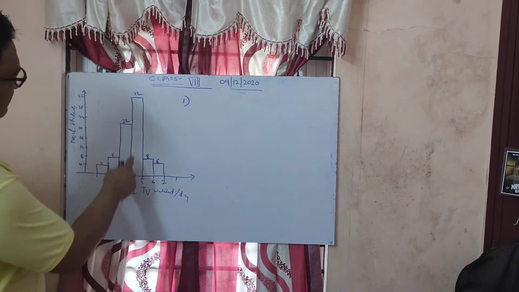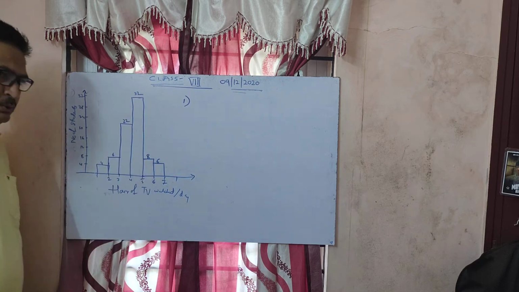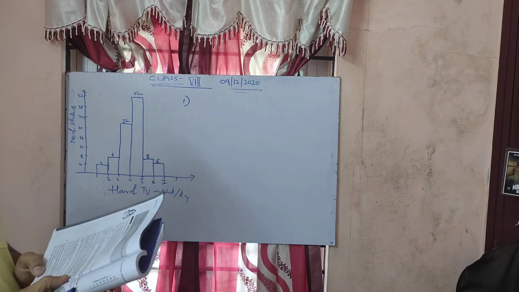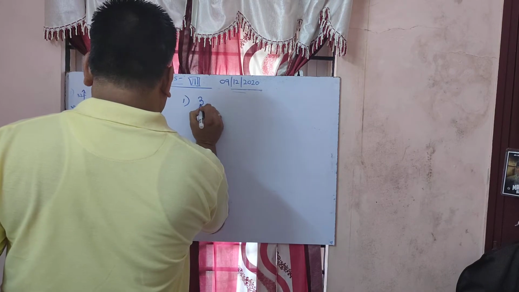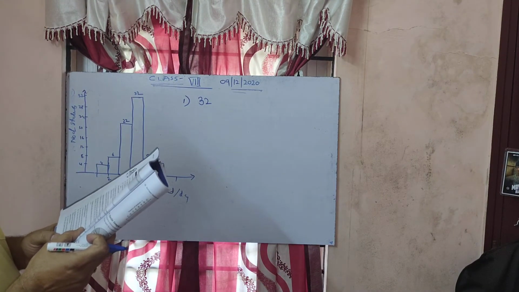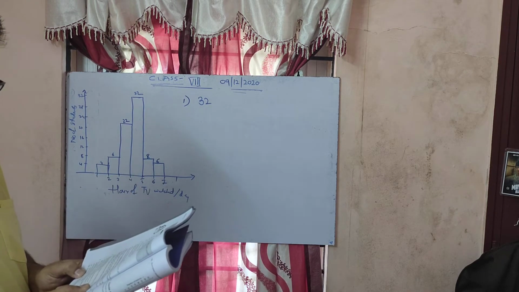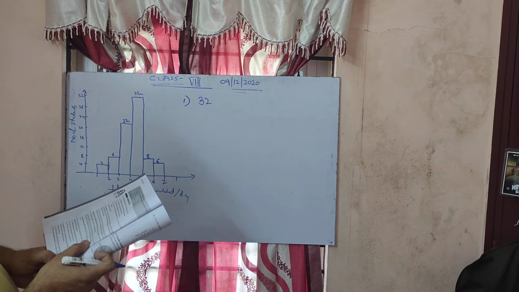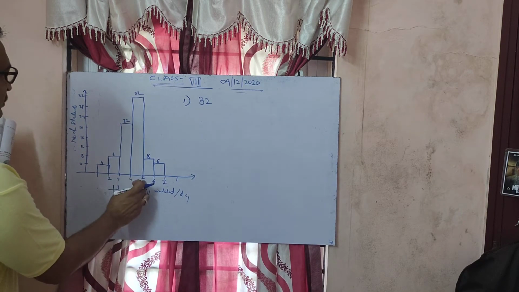So by looking at this, you can say how many? 32. Any 32 students watched TV. Okay, what is now? For how many hours? So 32 students. For how many hours did the maximum number of students watch TV? This is number of students, this is hours of TV. So 4 to 5 hours.